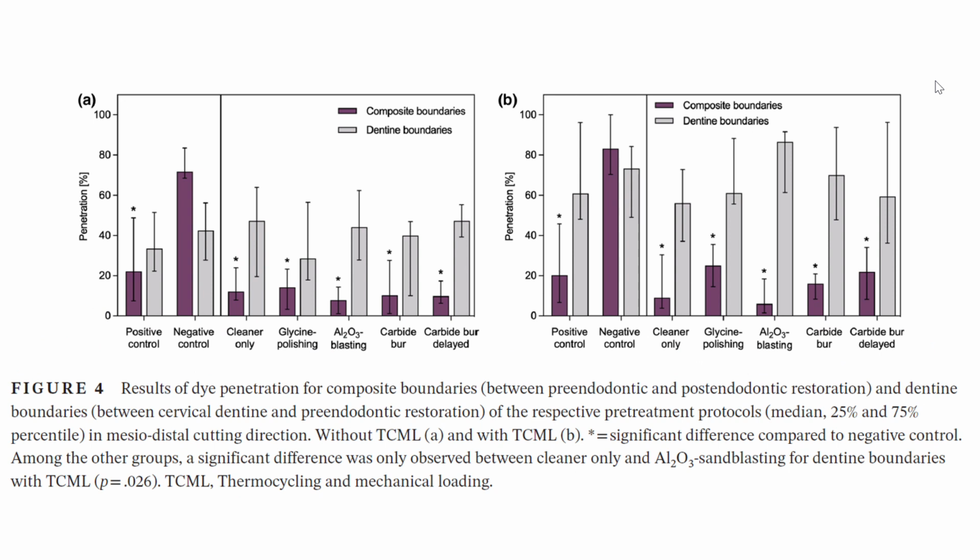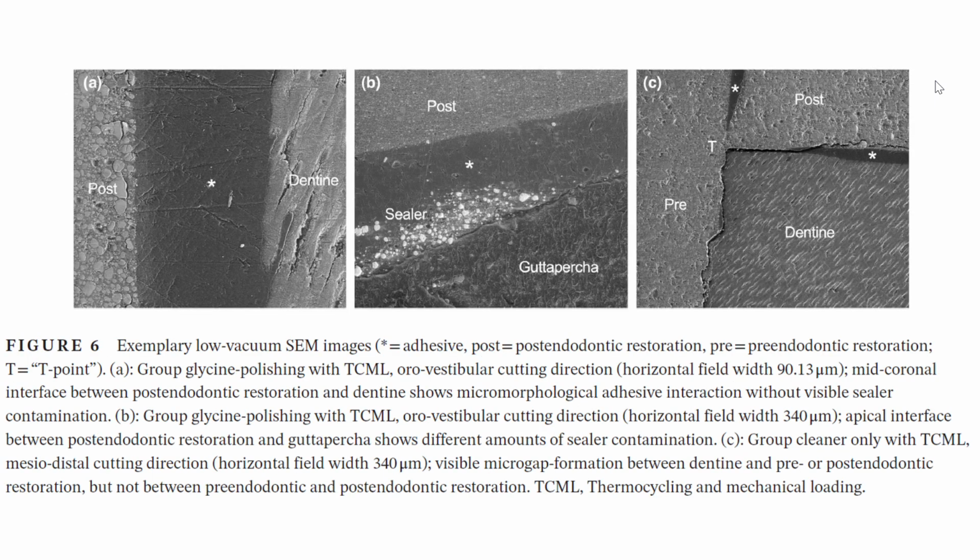Thermal cycling had a greater influence on the interfaces between enamel or dentin and the post-endodontic restoration as investigated in the orovestibular direction. In the mesiodistal direction, thermocycling led to a higher dye penetration, especially regarding the dentin boundaries.